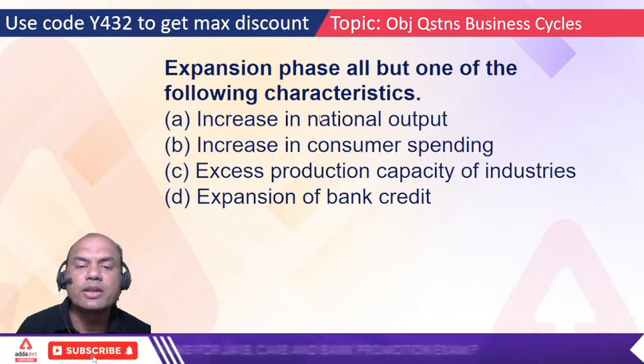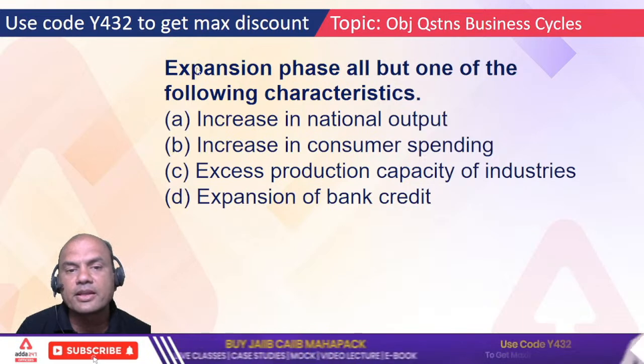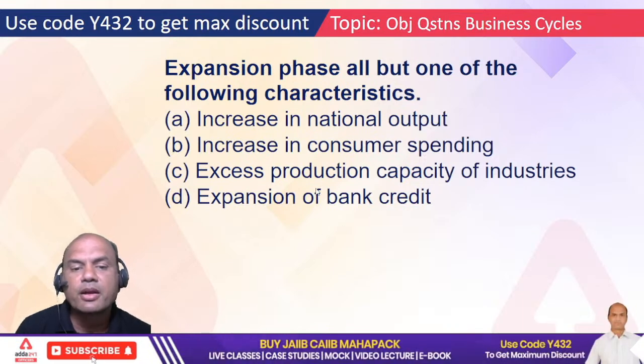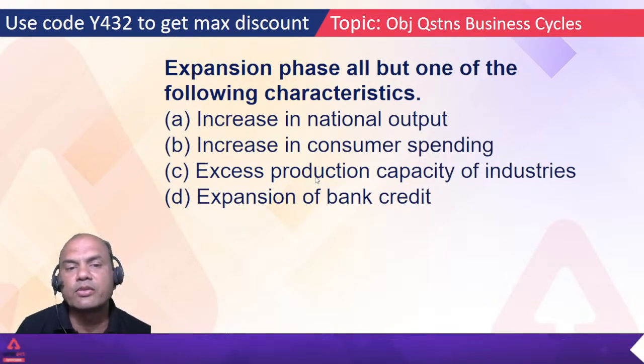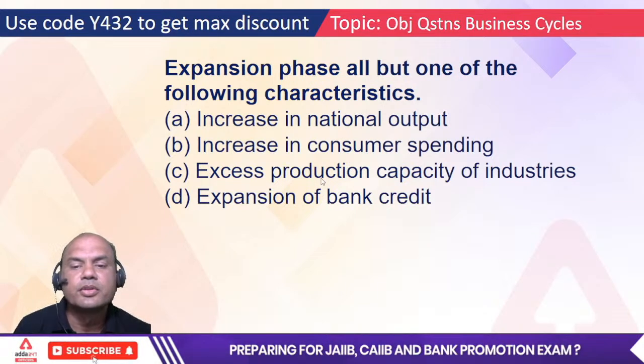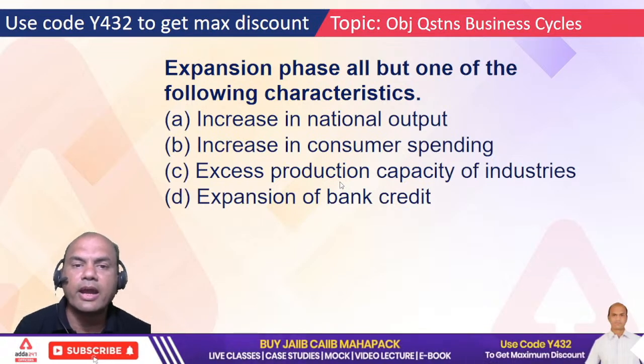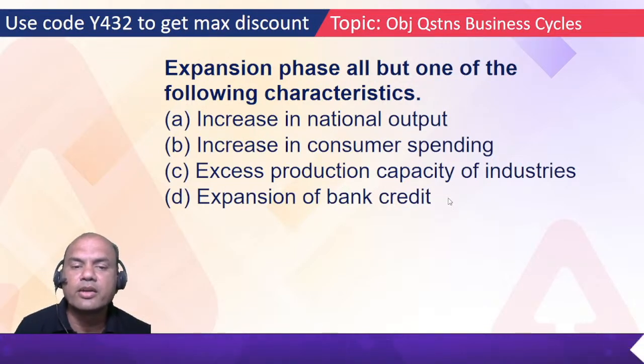Which one amongst these four should not happen in the expansion phase? I'll give you 5 seconds.